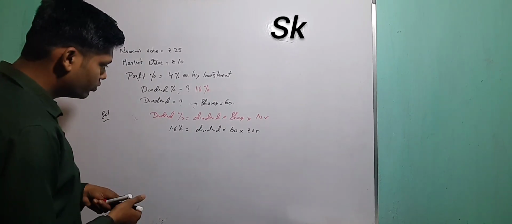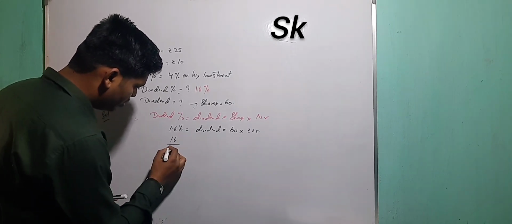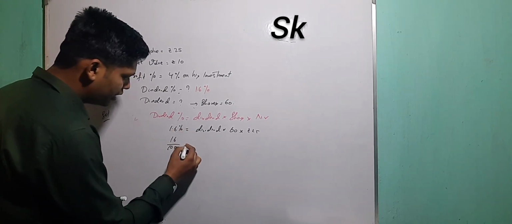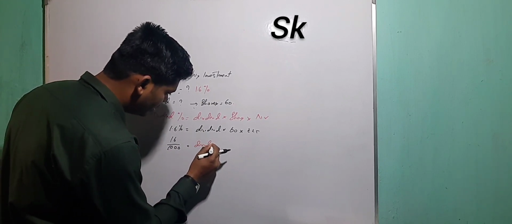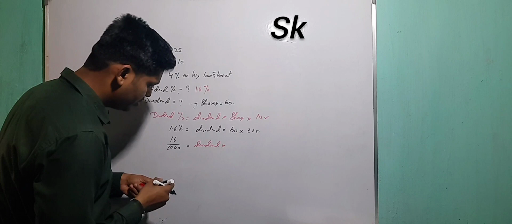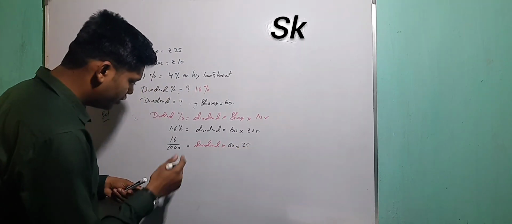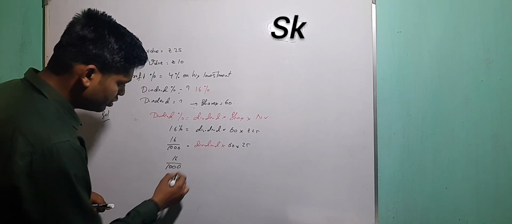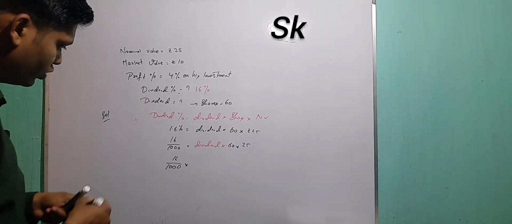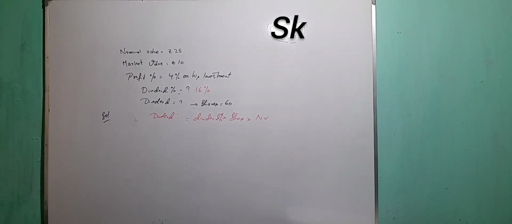Now solve this one. How much am I going to get? When I solve this, 16 by 1000, with the point taken out the zeros will come. Dividend multiply 60 into 25. Wait, is there any mistake? See, there is a small mistake.